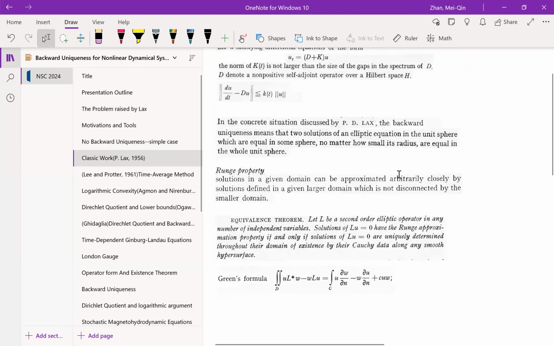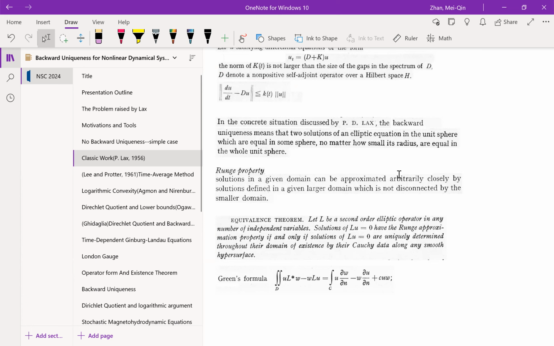And in the concrete case addressed by Peter Lax, the backward uniqueness problem is equivalent to the uniqueness of two solutions of an elliptic equation in the unit sphere, which are equal in some sphere, no matter how small its radius, are equal in the whole unit sphere.